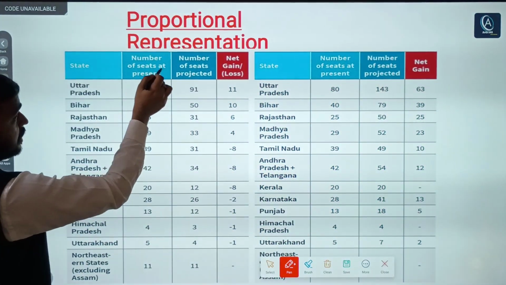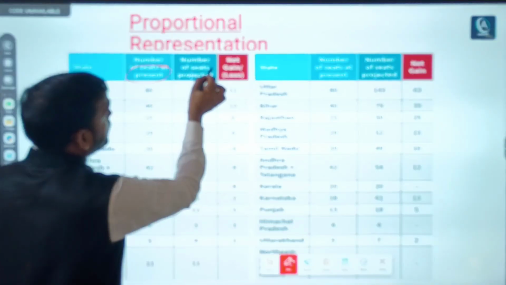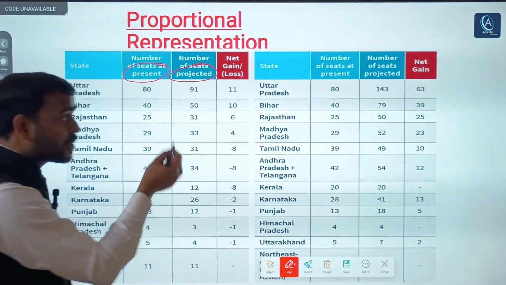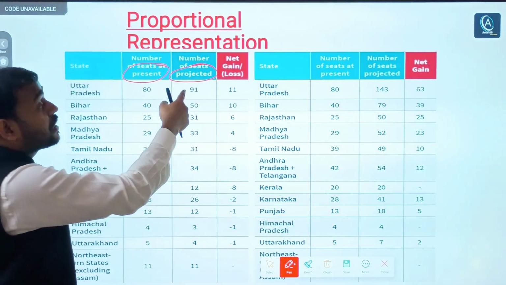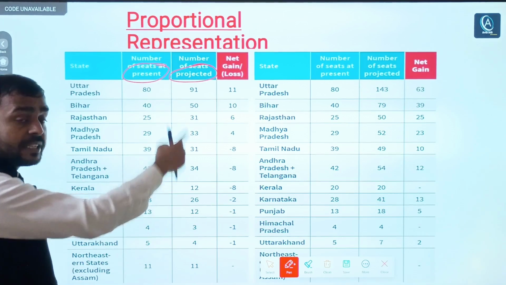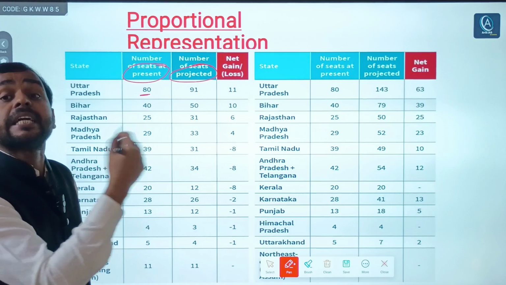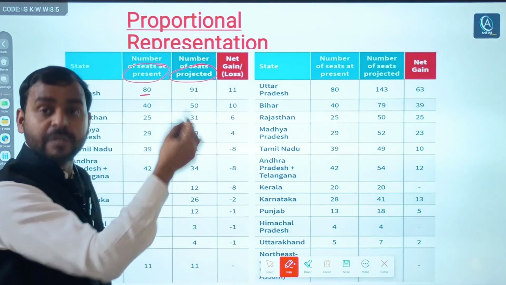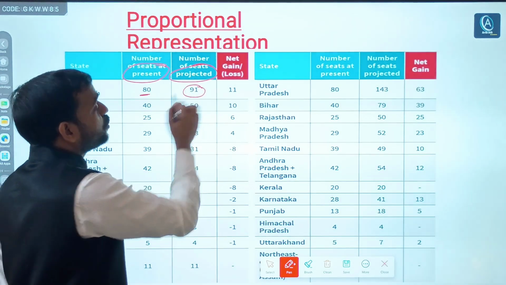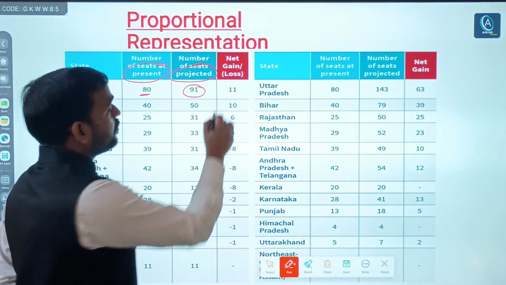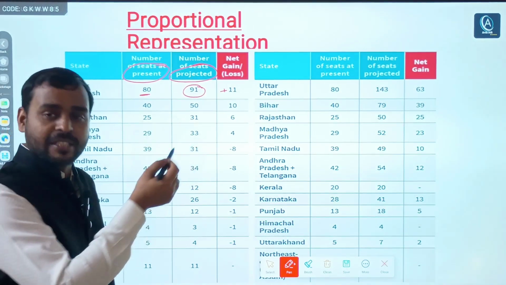Seats at present and seats projected: if delimitation takes place, the number of seats will increase or decrease in certain states. For example, UP currently has 80 seats, but because its population has increased, it will go up to 91, plus 11 seats.